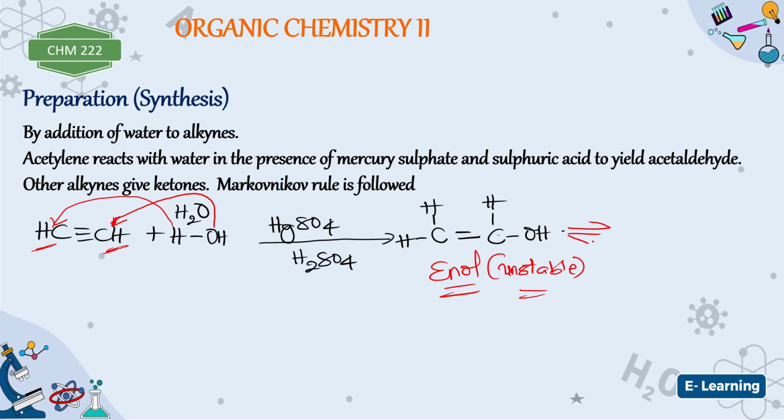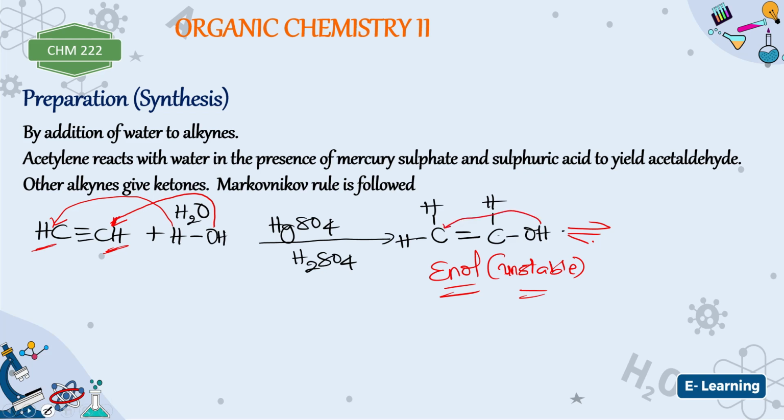So what will happen is that this hydrogen here will leave here, a double bond will be formed here. Is that okay? And then it's more like this hydrogen here will come to this position here, or let me put it this way, that this hydrogen here will come here.